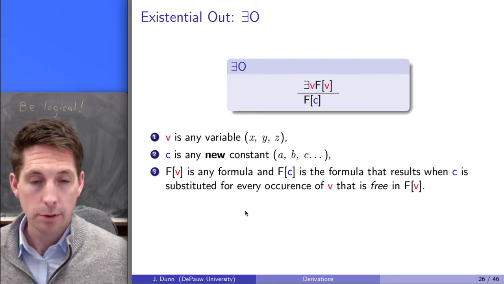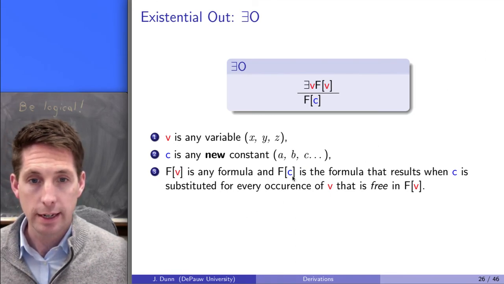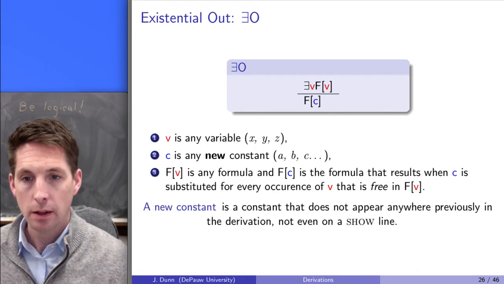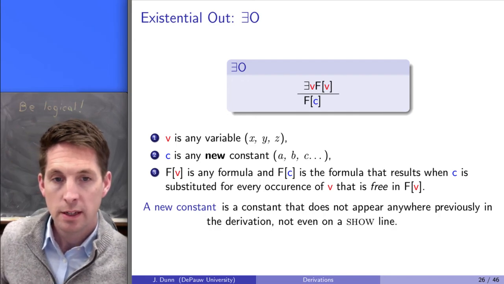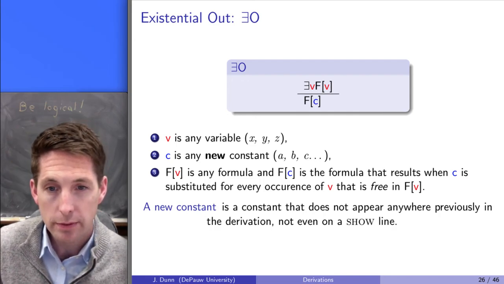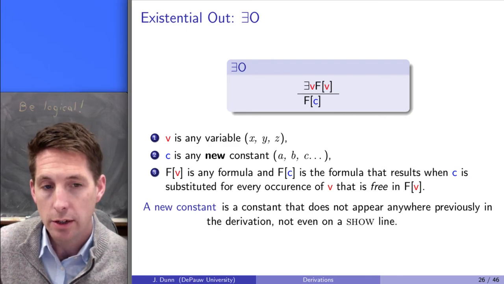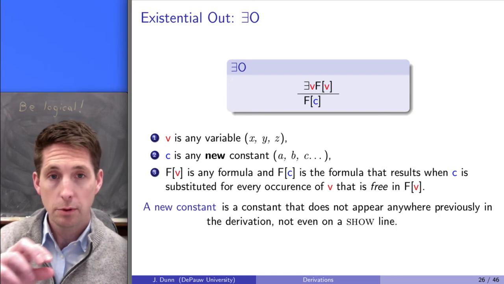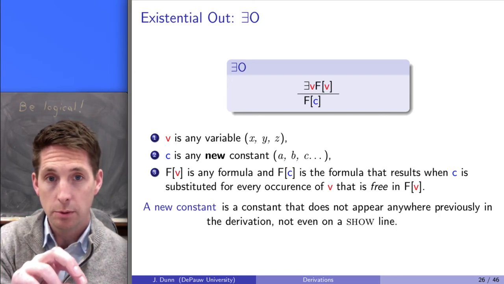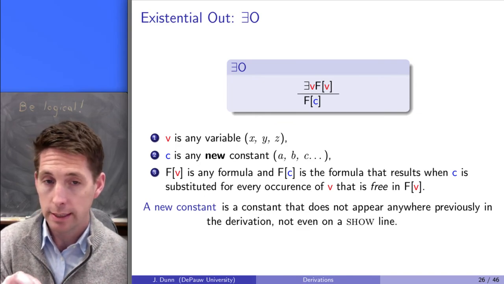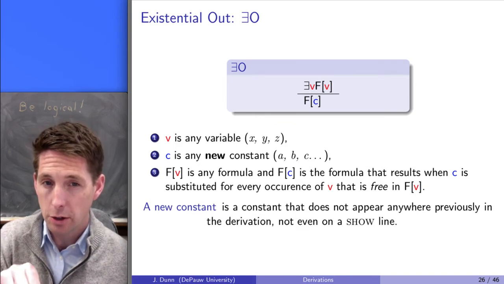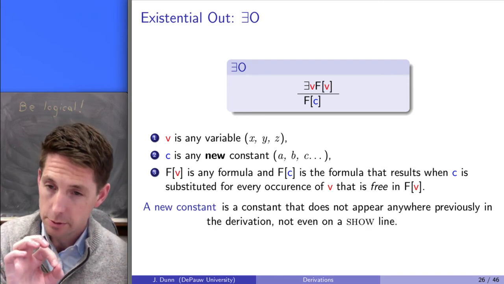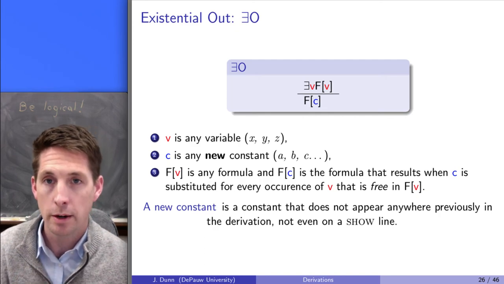And then item 3 just talks about how we are supposed to understand Fv and Fc, as we've talked about before. Okay, so what does it mean for a constant to be new? A new constant is a constant that does not appear anywhere previously in the derivation, not even on a show line. So the idea is that you can do existential out, and you can replace an existentially quantified variable with a constant like a, b, or c, so long as a, b, or c has not appeared earlier in the proof. Of course, once you use it, it's then no longer new, but it was new when you first introduced it, and so that's the requirement of existential out.